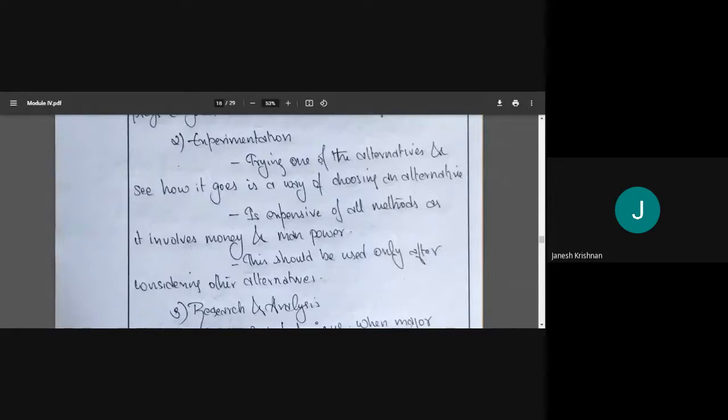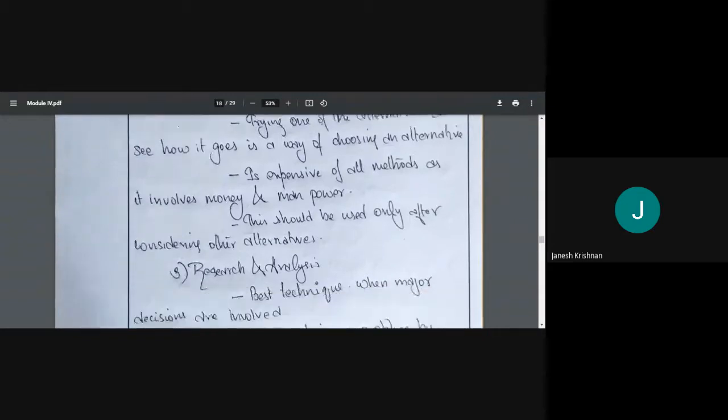Suppose we have 10 alternatives. Do one, check one. If it is not working, check another. No, we should not do that, because it will cost more and more money. We should be using this method only when all the other alternatives have been considered. Okay, we have considered everything, but only this is remaining. At that time only we should do it. Sometimes we'll be having 3 or 4 alternatives, and we may not be able to choose between them, right? Then research and analysis is the best thing.